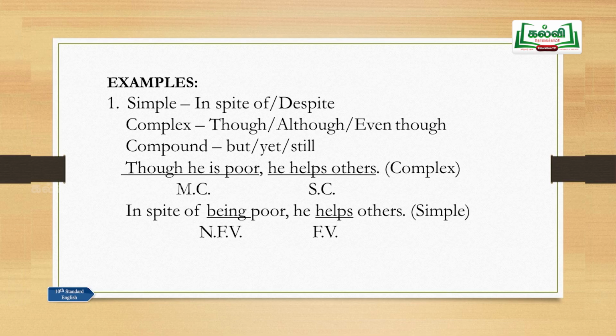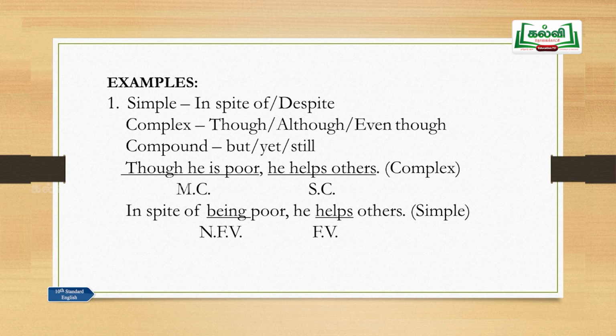Let me move on to examples. Example number 1. This is a simple sentence, right? In a simple sentence you use in spite of or despite. When you come across this clue in a sentence, as in "In spite of his old age, he walked fast," that is a simple sentence. You can identify the finite verb to find out through that method also. Or as soon as you see a sentence using this clue, you can find out it is a simple sentence. It's one more method.